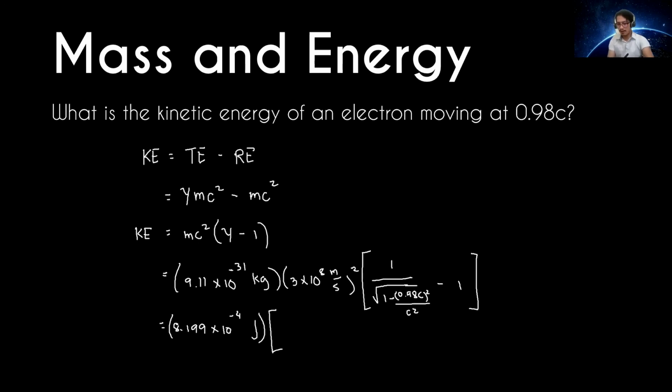Times the value on the other side: 0.98 squared, 1 minus answer, square root of the answer, 1 divided by the answer, minus 1. That gives 4.0251890076.